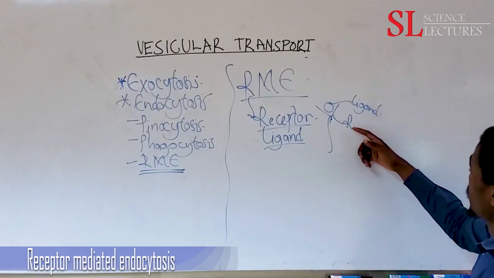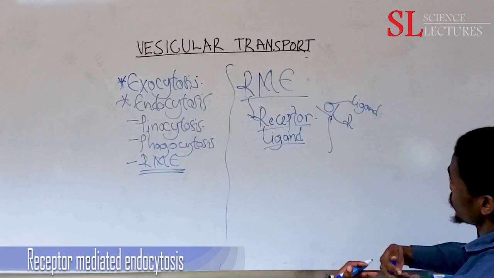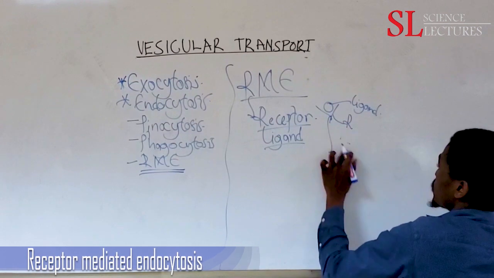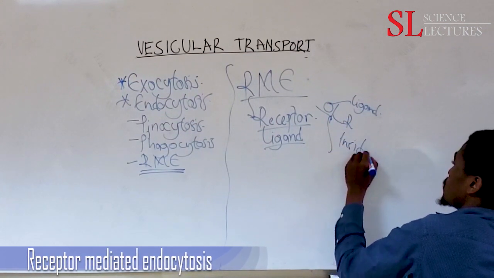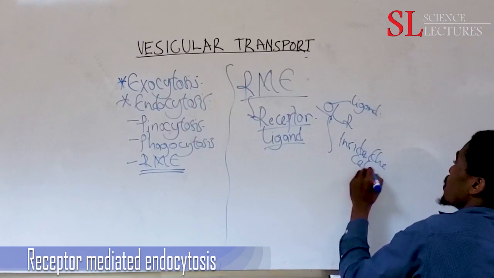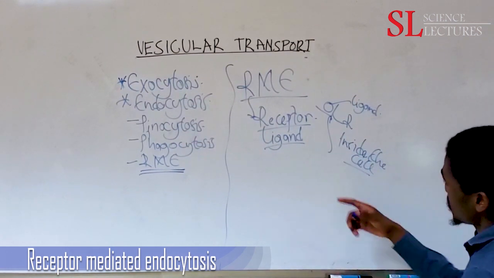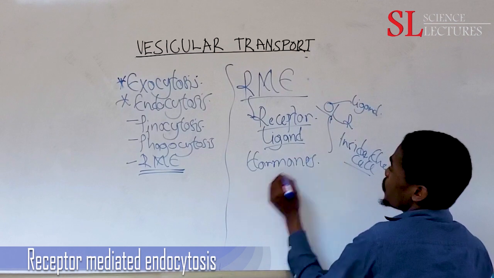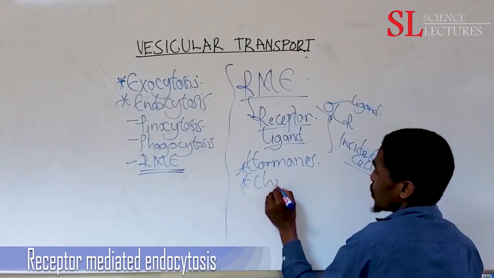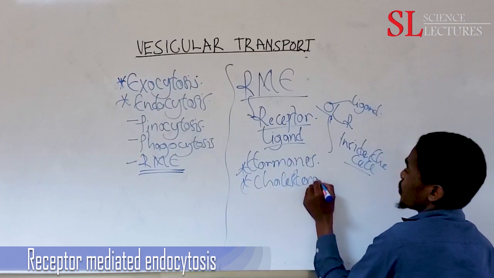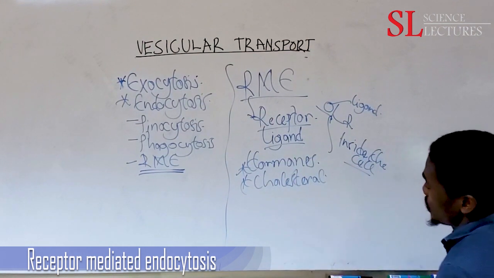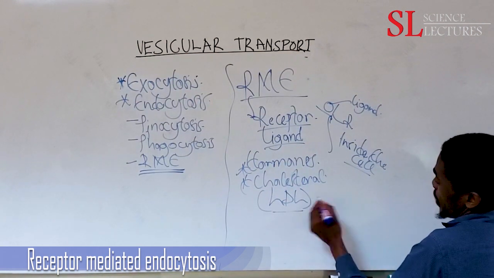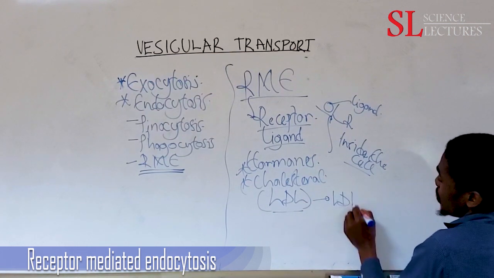We'll have a receptor, a ligand binding to the receptor, then endocytosis takes place. Endo means inside, so we are transporting a substance inside the cell. But now we have a specific receptor. In this case, things like hormones can be transported using these specific receptors. Then cholesterol can also be transported. Here we'll put emphasis on the low density lipoproteins, so we'll look at the LDL receptor.